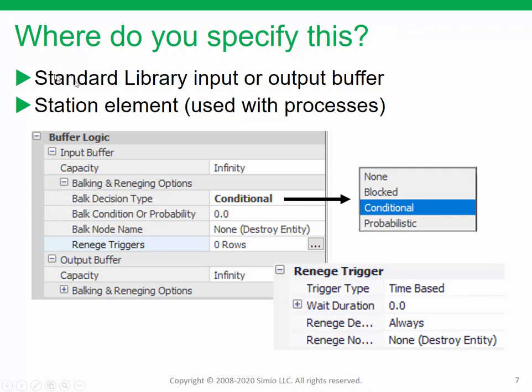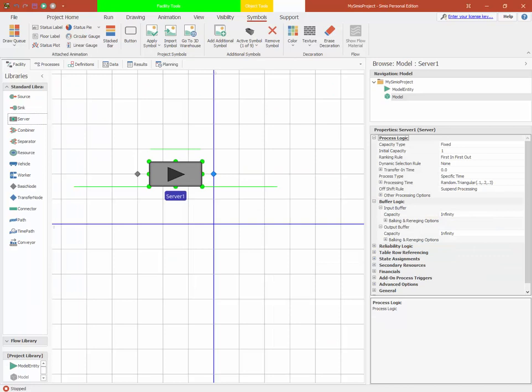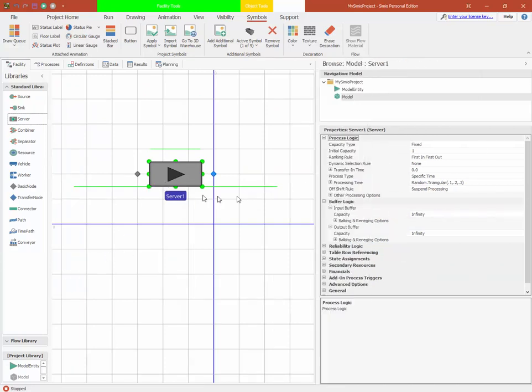There are two places. One is in the standard library, which I showed earlier, where we have the buffer logic. I'm going to go back to that in just a second. And secondly, within the station element, if you're using a station with processes, we can also specify the balking and reneging logic with respect to that station. So let's go into Simio and look back at our server that we placed earlier. Let me just make that a little bit bigger. Here we are, there's our server, and here is the buffer logic properties section.